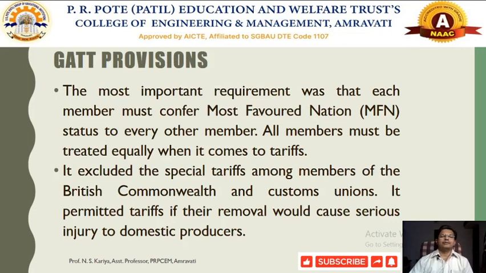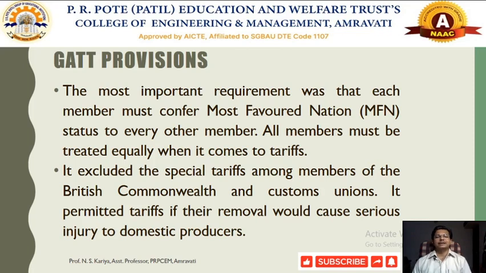Now what provisions were made by the GATT specifically? Initially we are talking about the most favored nation clause. This most favored nation clause was introduced by the GATT. Countries involved in international trade think about the appropriate member country with whom they can conduct international trade.